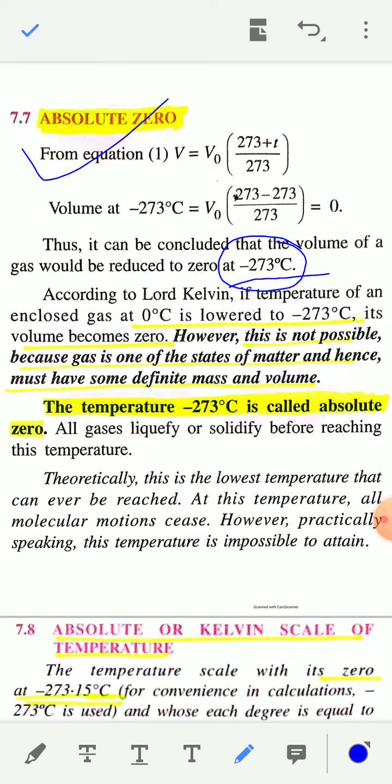Now put t = minus 273 and you will see that V becomes 0. So minus 273 degrees Celsius is absolute zero temperature, and on the Kelvin scale it is 0 Kelvin.